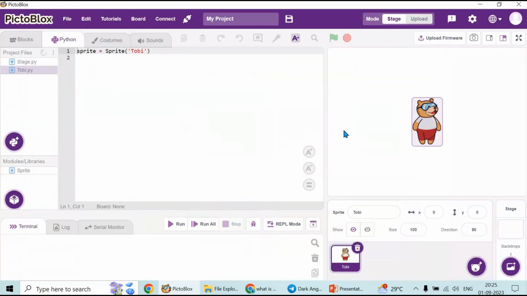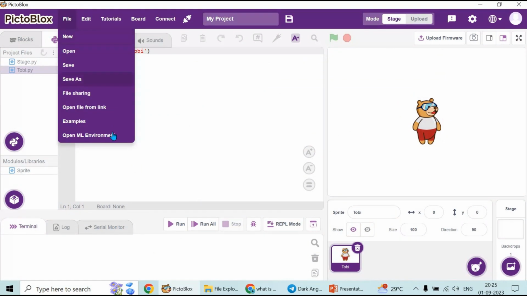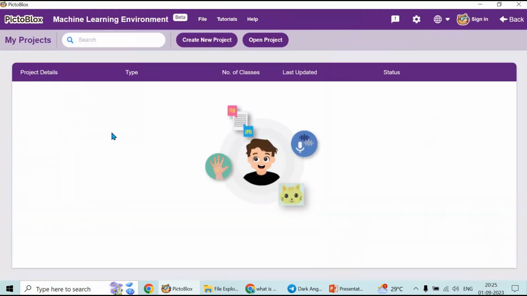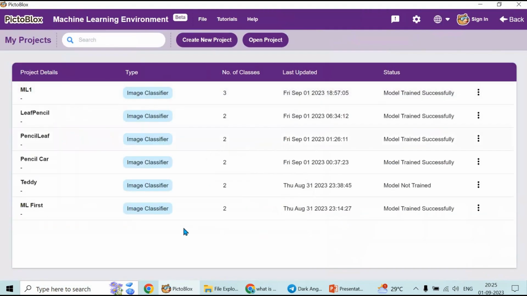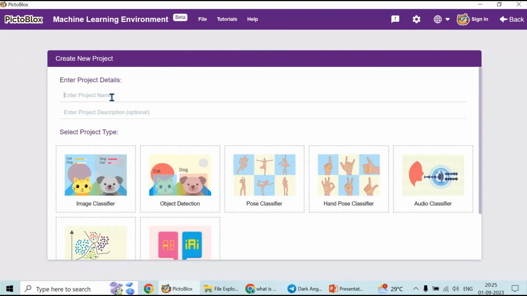Let's select Python coding. Okay. Now let's click file and go to open ML environment. Okay. So this is our machine learning environment. So let's create a new project here. I'm going to give the name for the project as, say, object tracker.